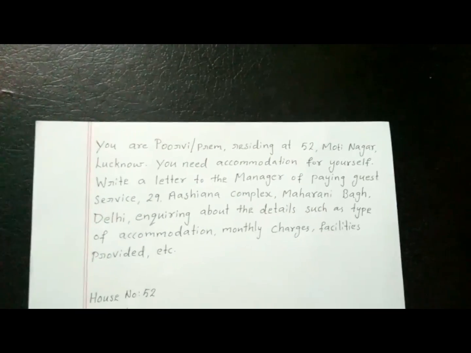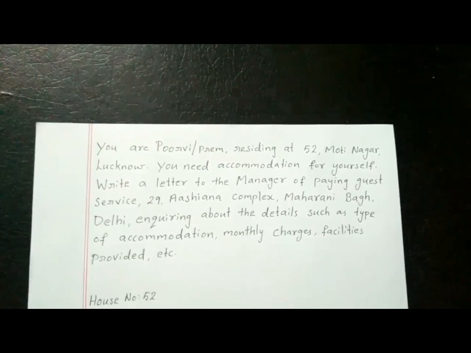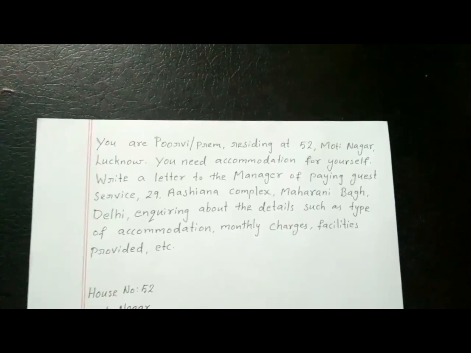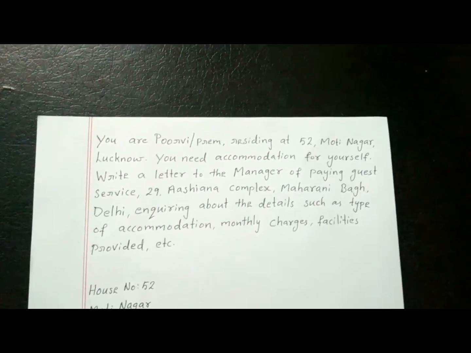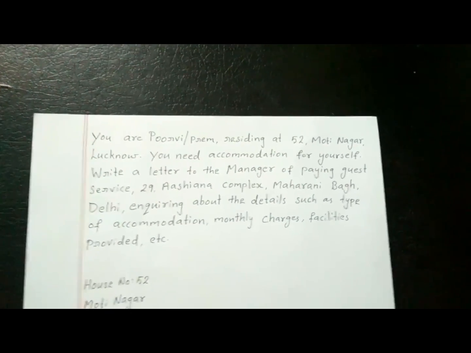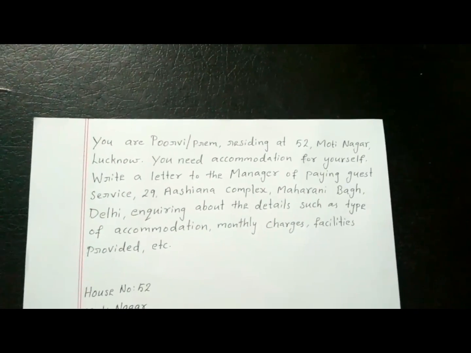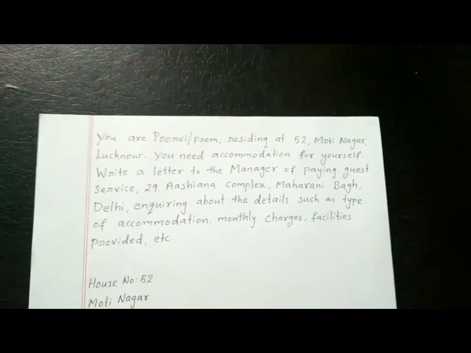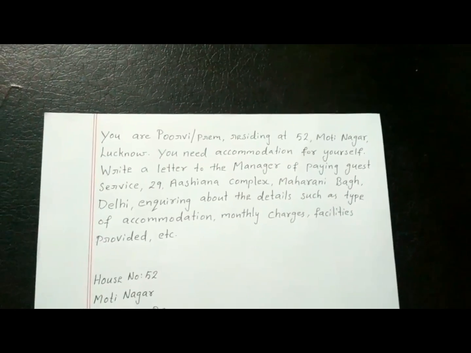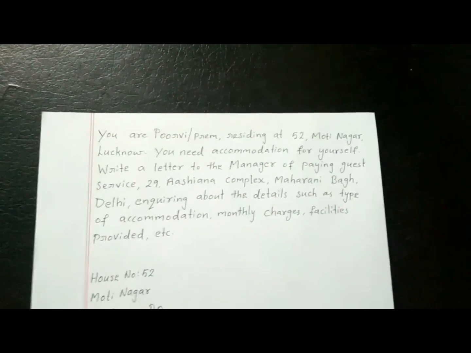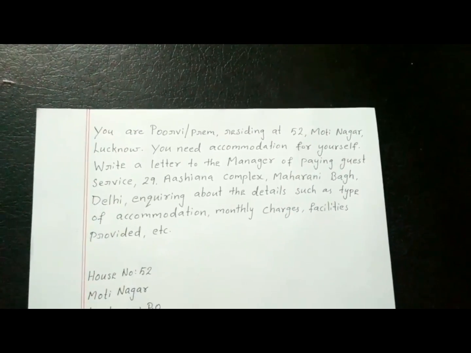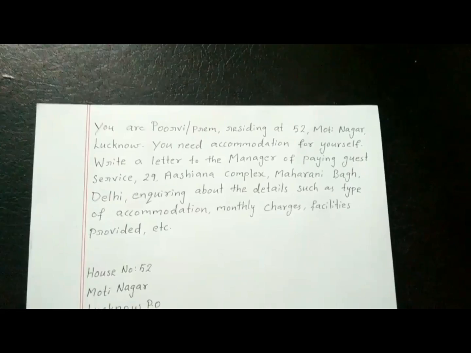So in the question it is asked, you need to imagine that you are Purvi or Prem. That means if you are a boy, then you have to use the name Prem, and if you are a girl, you can use the name Purvi. So you are residing at 52, that will be house number. Then place is given, and Lucknow district also is given. So you are enquiring about an accommodation. Accommodation means a place for living. So you are sending a letter to the manager